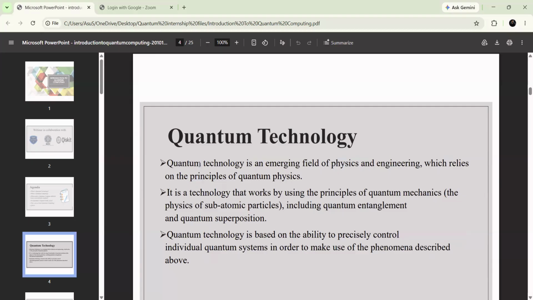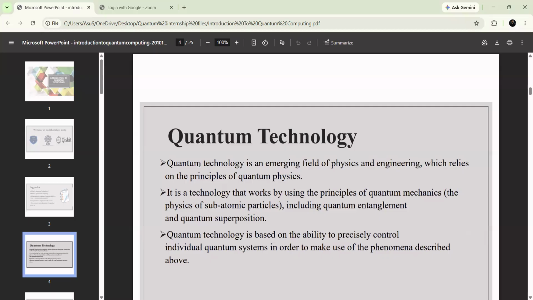There are certain principles in quantum mechanics, and it works by using those principles, like the physics of subatomic particles, including quantum entanglement, superposition, and so on. So these are the principles of quantum mechanics, and by using these concepts, it is going to work.